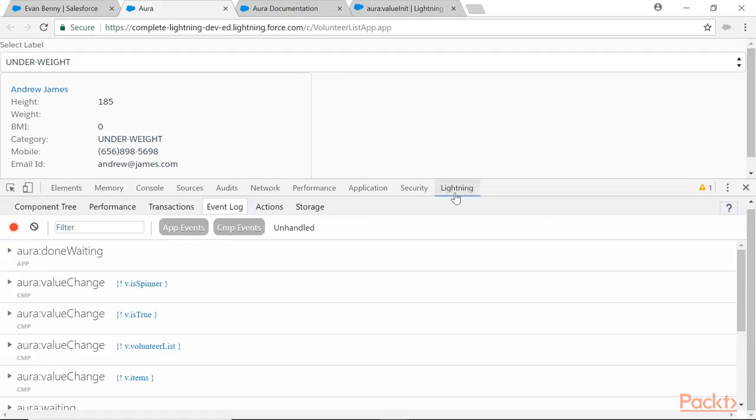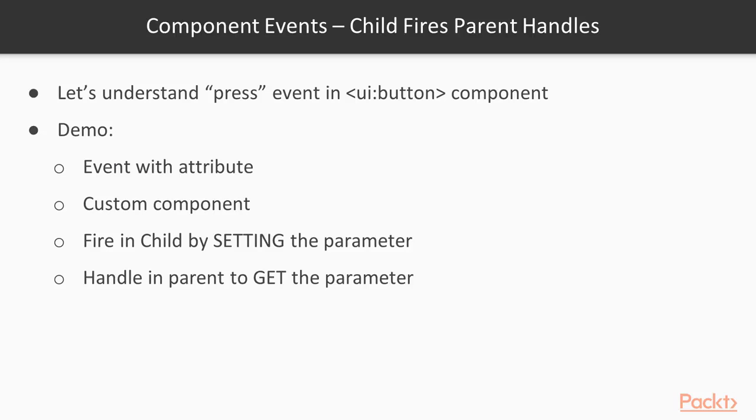So as developers, while debugging, we will come to the Salesforce Lightning Inspector, go to the event log, and you can see what events are fired, whether application level event or component level event. So instead of ui:button, I have shown you ui:select, and instead of the press event, I have shown you the change event.